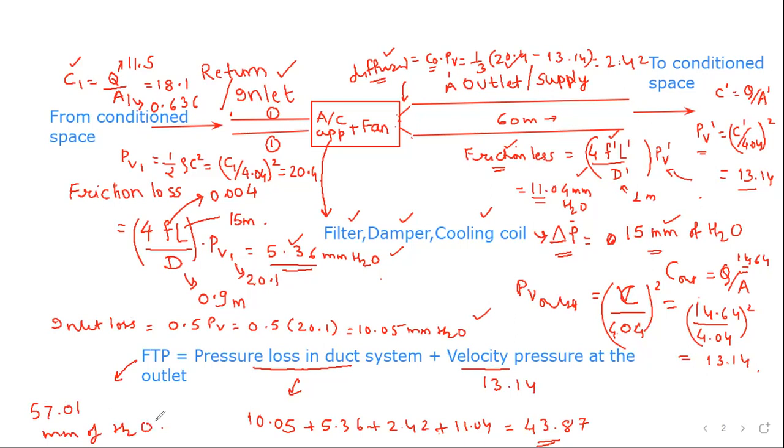So this is how one calculates the fan total pressure. I have taken a very simple example which does not involve the elbows and other fittings, and I had taken only a single run. As I said, in real life we have to take a number of runs, and do such calculations for each run. Wherever you get the maximum pressure loss, that we would have to consider for calculating the fan total pressure. So fan total pressure is the same pressure loss calculation in duct systems, but for the longest run involving the fittings and other bends.